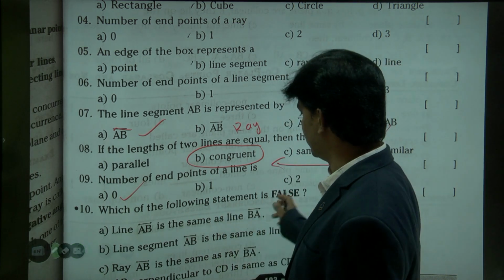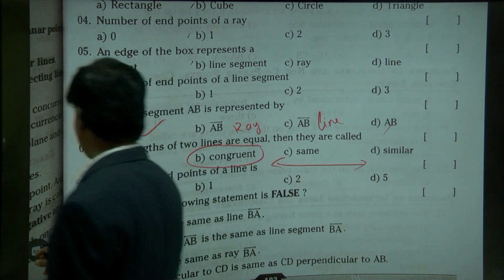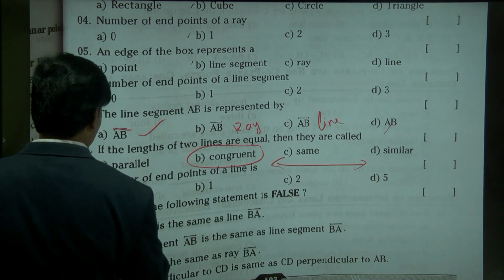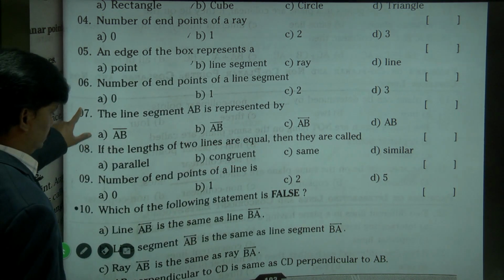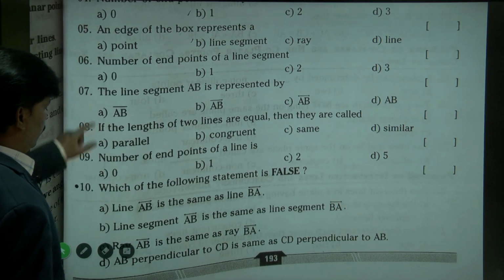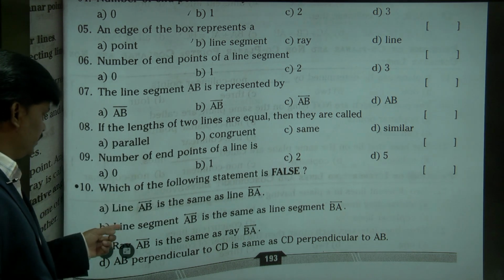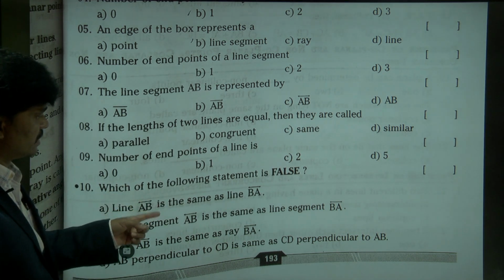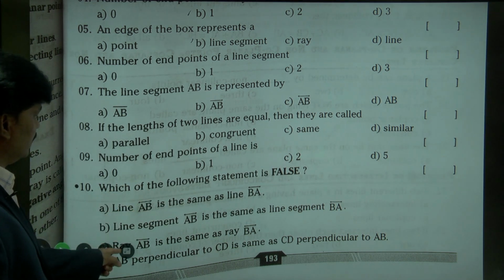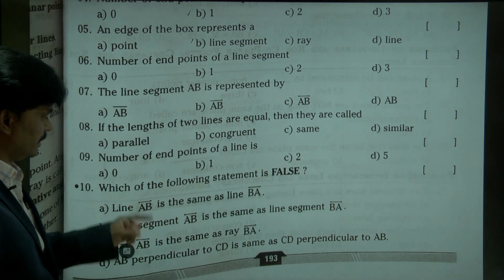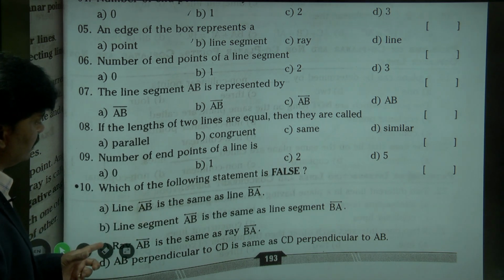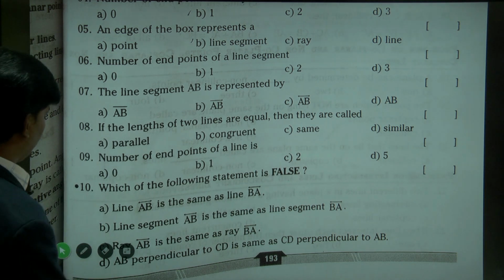Which of the following statements is false? I will scroll a little up. Line AB is the same as line BA. Line segment AB is the same as line segment BA. Ray AB is the same as ray BA. AB perpendicular to CD is the same as CD perpendicular to AB.